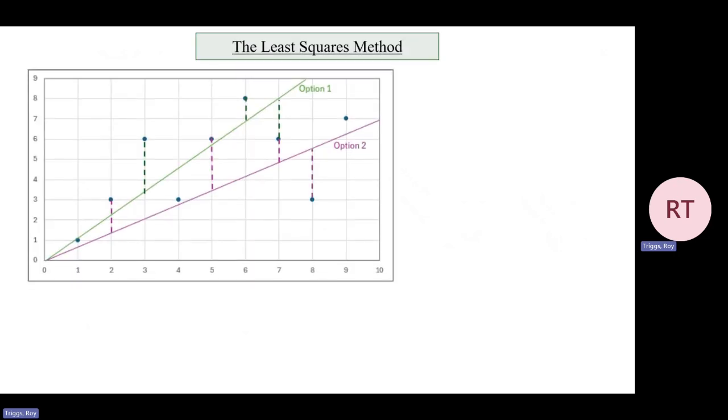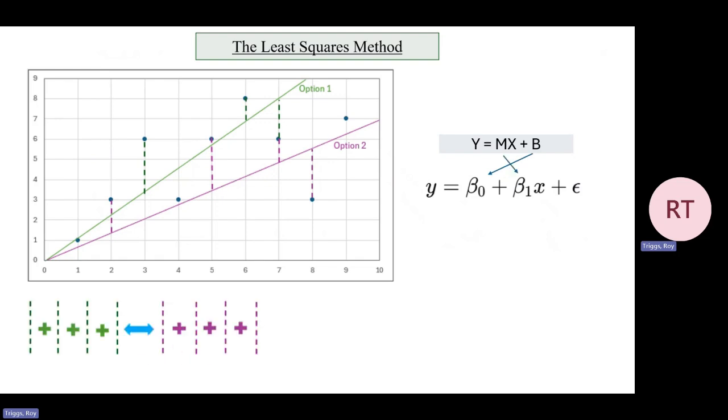So the least squares method is a statistical method used to find the best fitting line or model by minimizing the sum of the squared differences between the observed values and the predicted values. We want to find a linear model that is as close as possible to the observed data. The objective is to minimize the sum of the squared errors, which is essentially comparing different models and choosing the one with the lowest summation of the dashed purple or green lines shown in the figure.